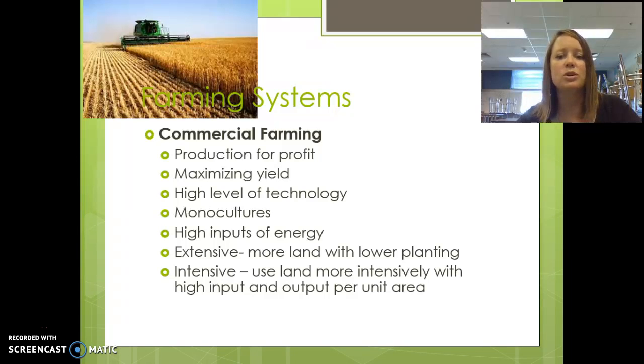Extensive meaning there's more land with lower planting depending on the crop. Intensive, there's more land used more intensively, so it's high input and output. Inputs would be irrigation, fertilizers, pesticides, energy, but then that would result in a higher output in terms of food production.